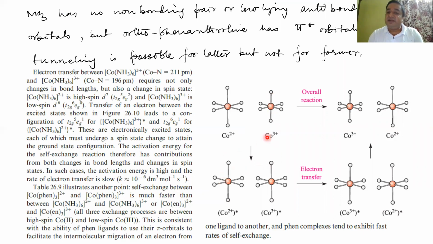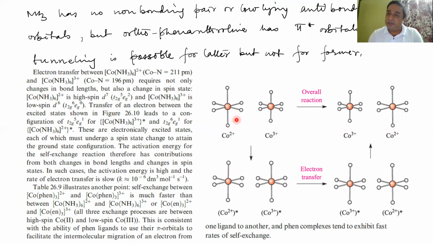Now they are elevating themselves. There is a match, or overlap, between the electronic levels. So they're excited, and this is represented as star. All right. Now you can see both the bond lengths are almost similar, isn't it? See, they're almost similar. All right. Now electron transfer takes place. So what is the situation?